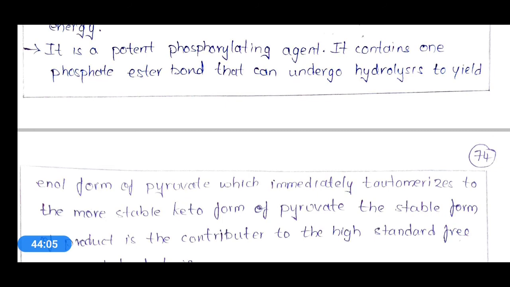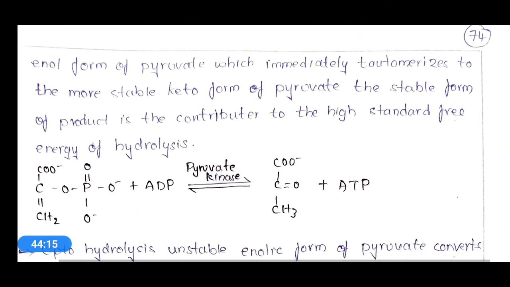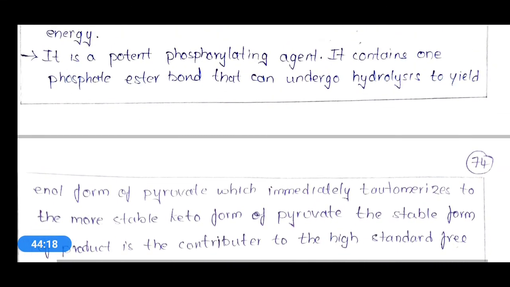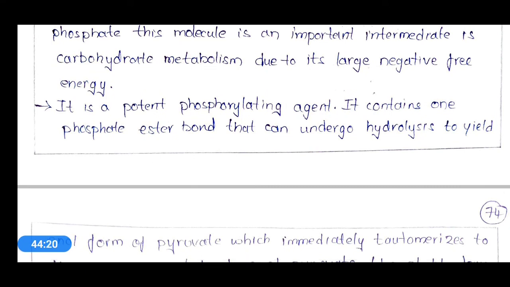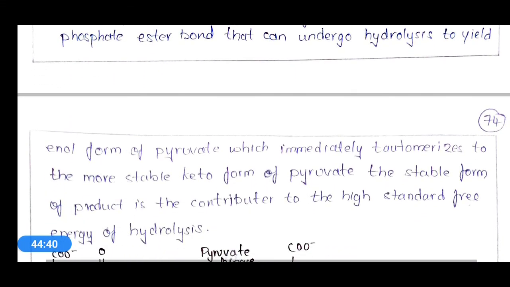That means that after the conversion of 1,3-bisphosphoglycerate to phosphoenol pyruvate, the phosphoenol pyruvate is converted into pyruvate, which is initially formed in the enol form. Okay, and this enol form is converted into the keto form, which is the more stable form of pyruvate. This requires tautomerization. To complete this reaction along with hydrolysis, a tautomerization reaction is also required.